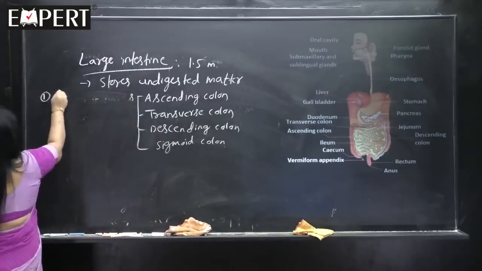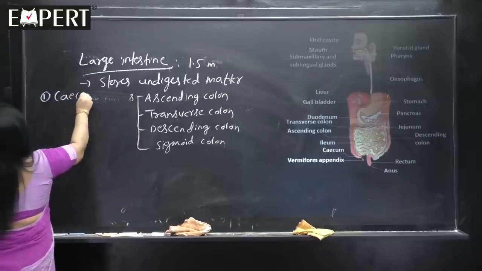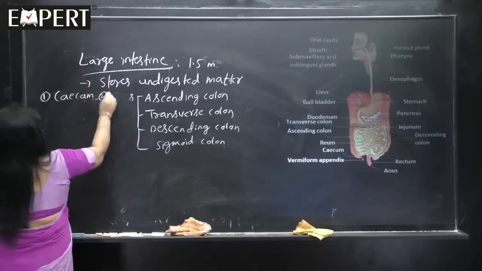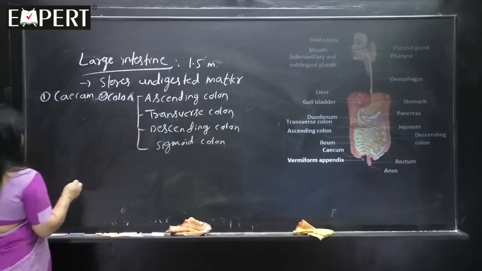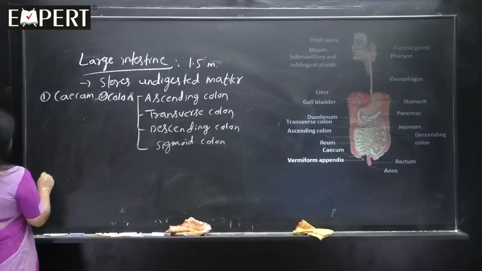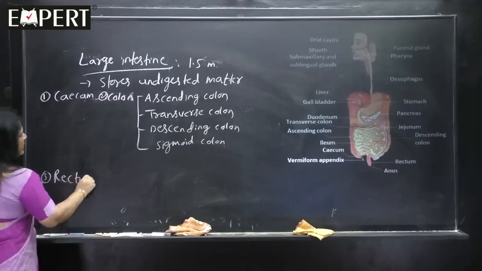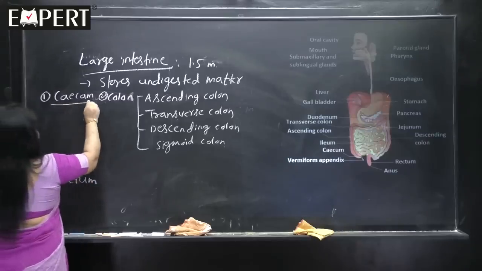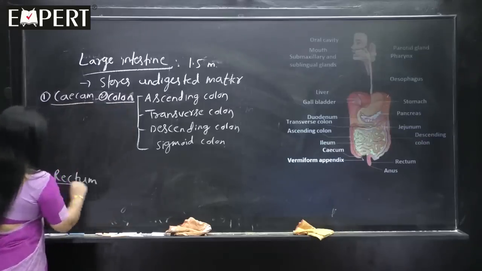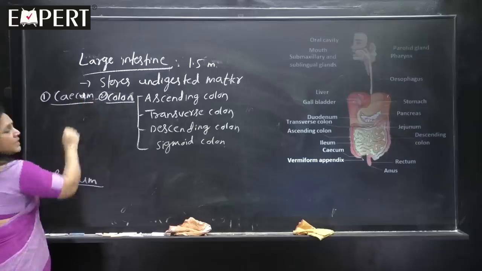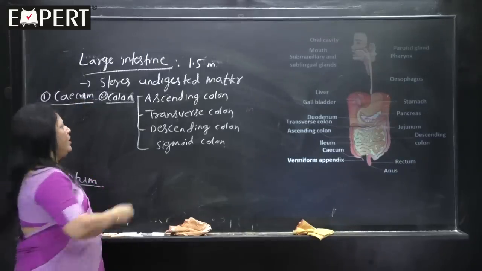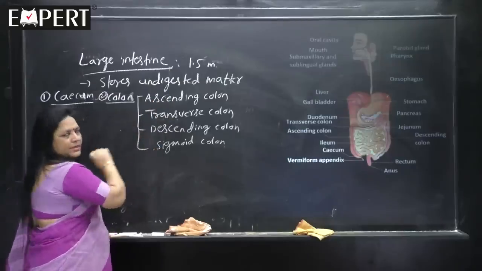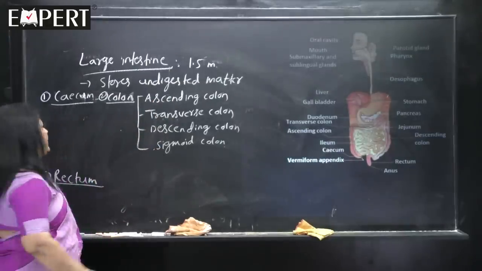First part is actually cecum, second part is colon, and third part we will learn here, that is the rectum. So, large intestine shows 3 parts: cecum, colon, rectum. Listen carefully: cecum, colon, rectum. Colon shows the 4 parts, like that you have to understand.